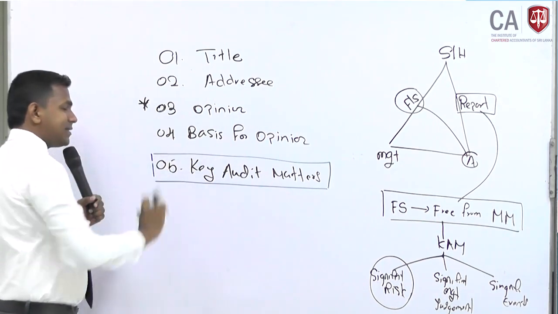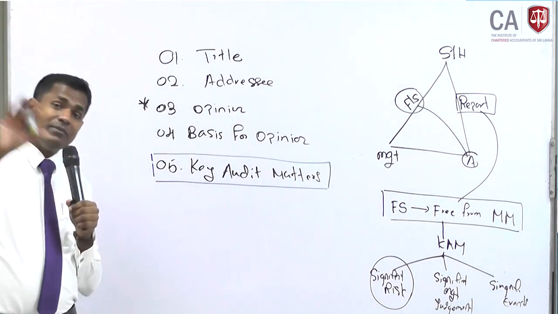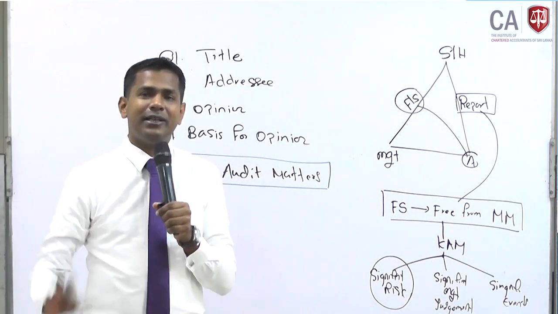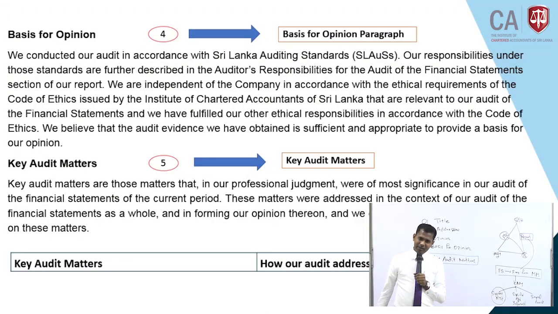After telling that the finance statements are free from material misstatement, now you are coming and telling there were some issues like this, we check and no problem. That is called key audit matter. But some important information, remember, this is applicable only for PLCs. The key audit matters section is applicable only for a PLC. This is not applicable for private limited companies. That is one of the key changes that you remember, right?